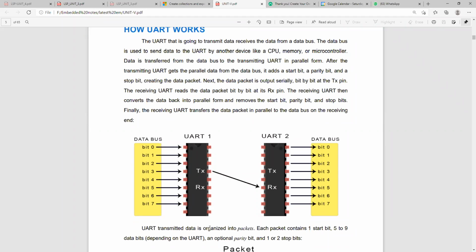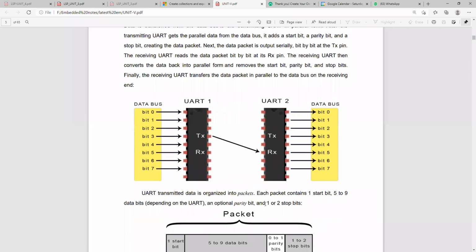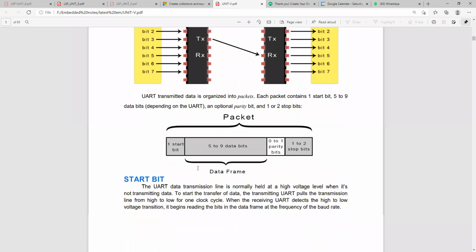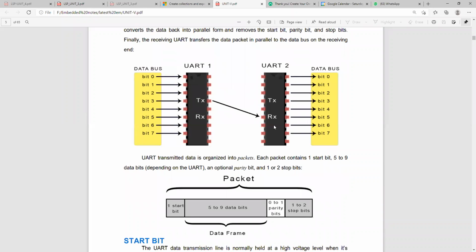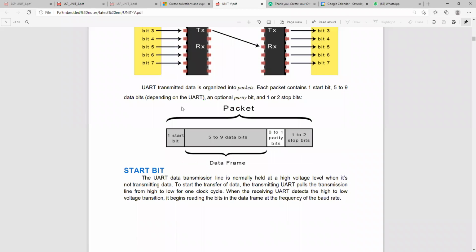See here, UART transmitted data is organized into packets. Each packet contains one start bit, 5 to 9 data bits depending upon the UART, an optional parity bit, and 1 or 2 stop bits. When UART is given in your exam, you have to draw this diagram. It represents the packet formation of transmission of UART in serial communication.